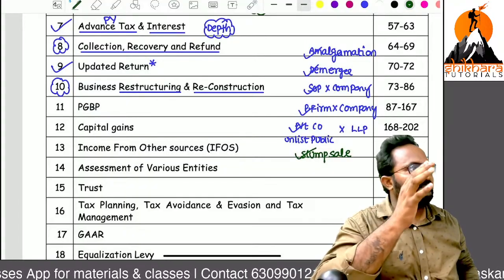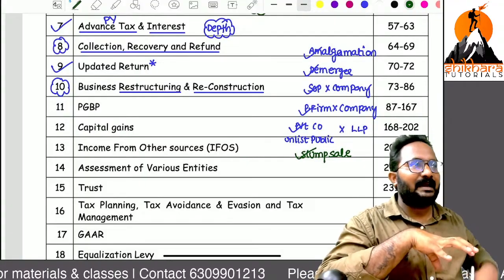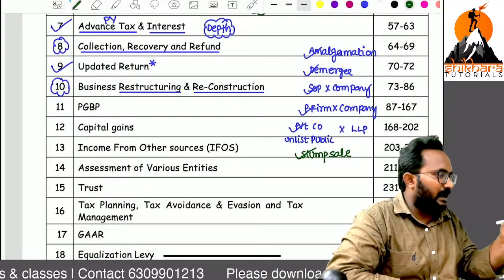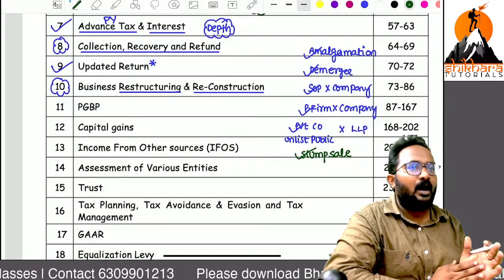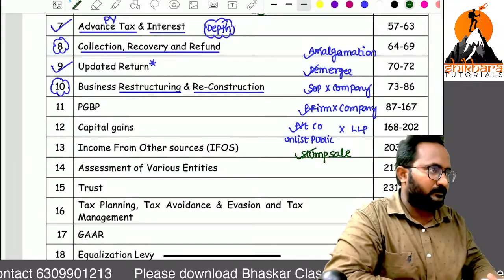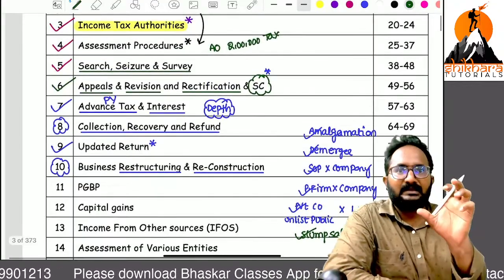To be honest, it is a capital gain chapter only, but in our CMA final level, they classify this chapter as business restructuring and reconstruction, or simply in our discussion we can call it reorganization. Sir, I am not telling any topic, I am just giving the introduction.